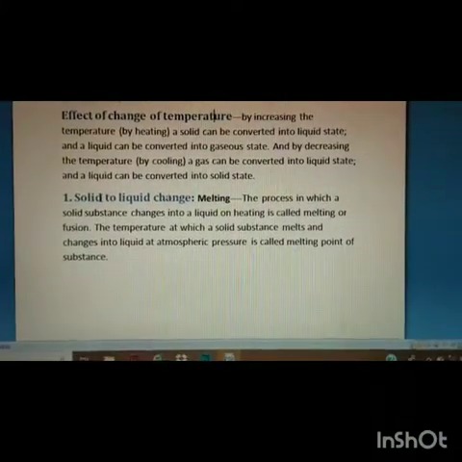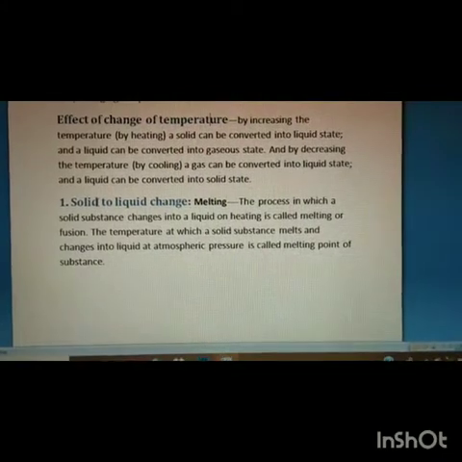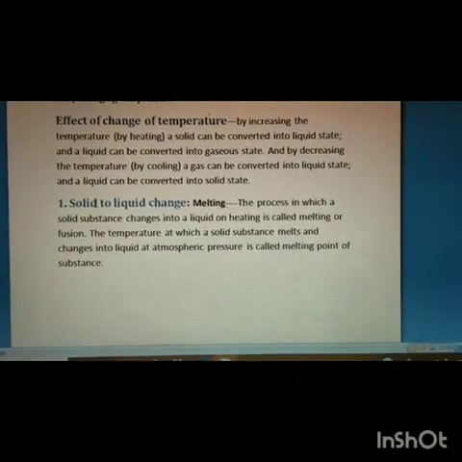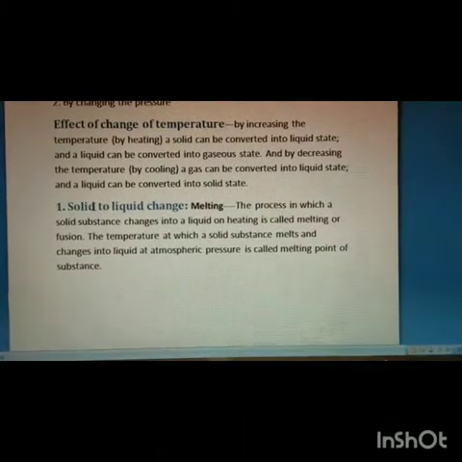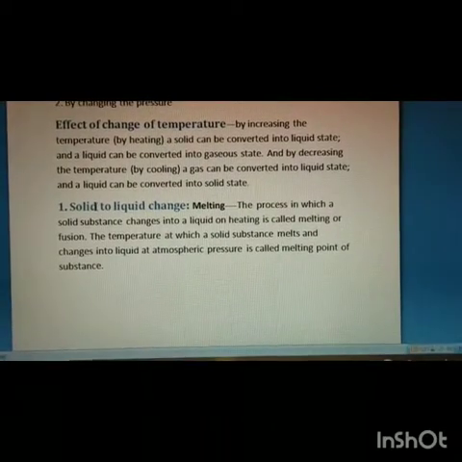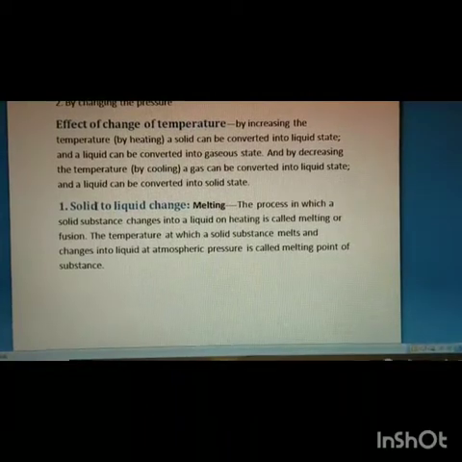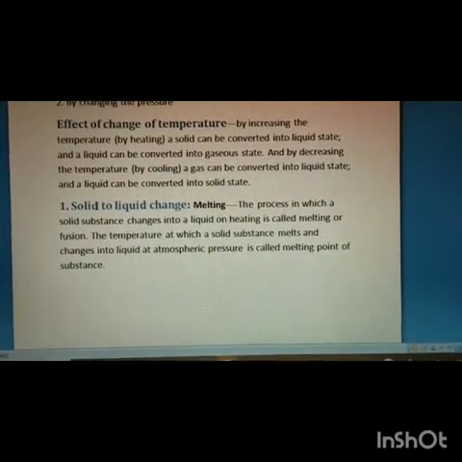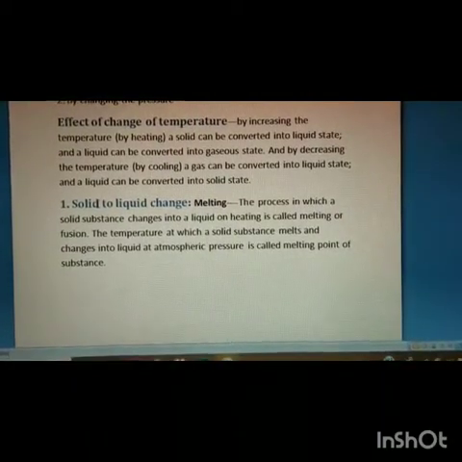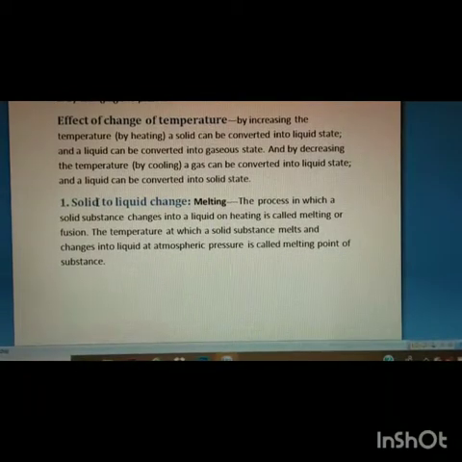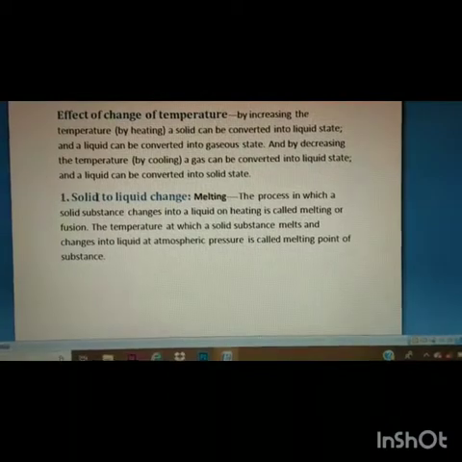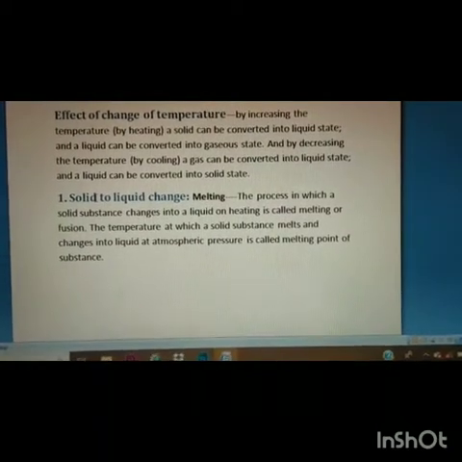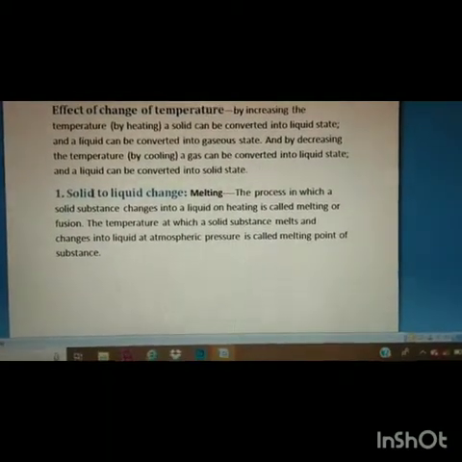First, what is the process called when a solid changes into a liquid? That process is known as melting. How can you define melting? The process in which a solid substance changes into a liquid on heating is called melting or fusion.